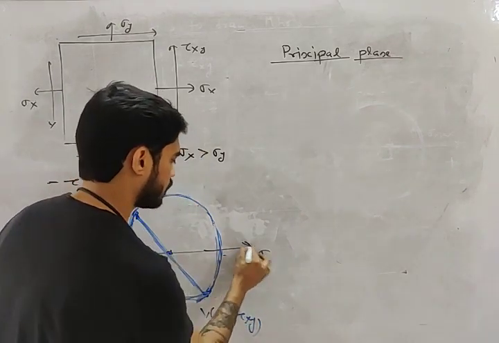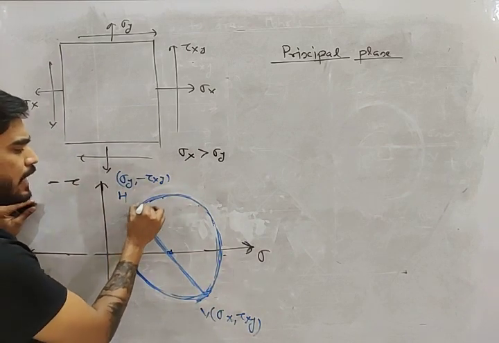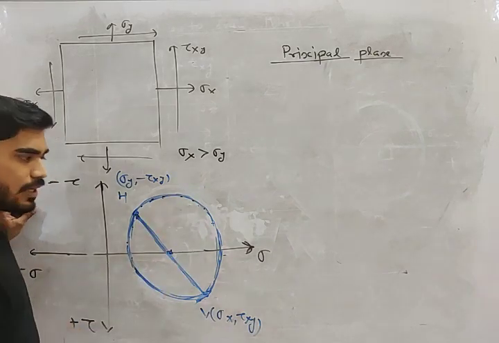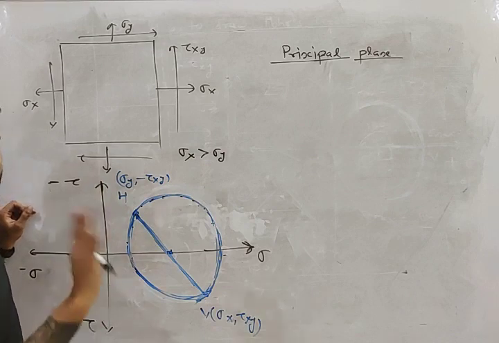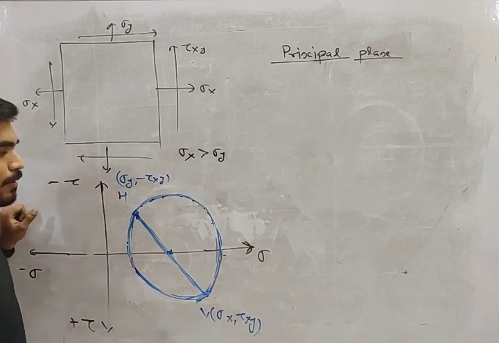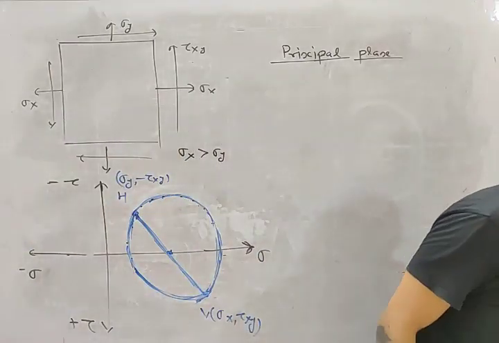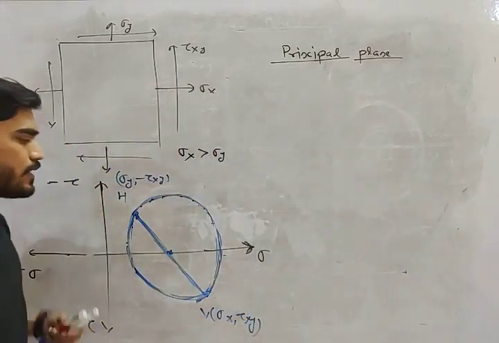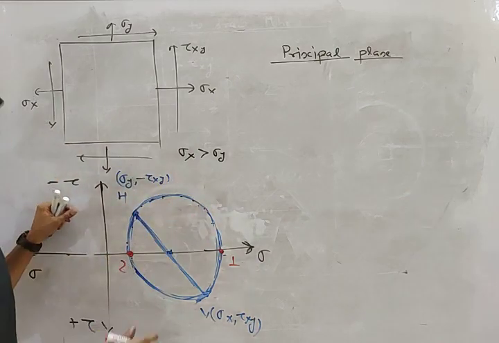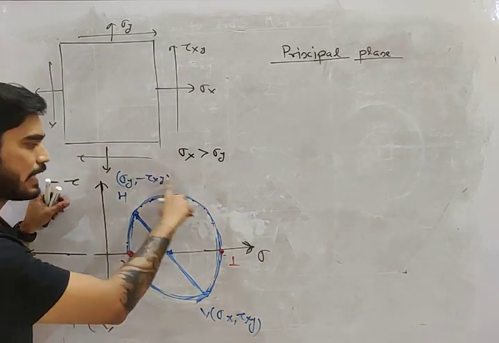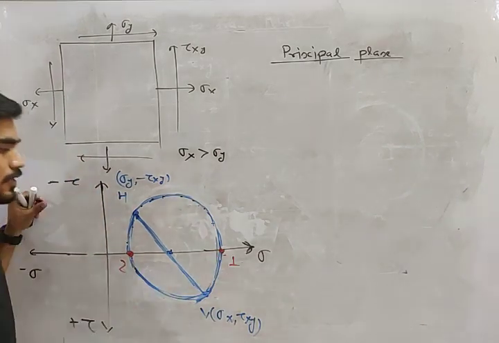Look at this circle, my friend. At every point on this circle, you are getting some value of sigma and some value of tau. But there are 2 points on this circle where tau is 0. Here and here, on the circumference of the circle. Don't look at the center. This is 1 point, this is 2 point.